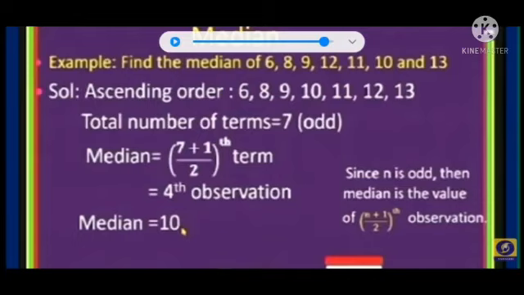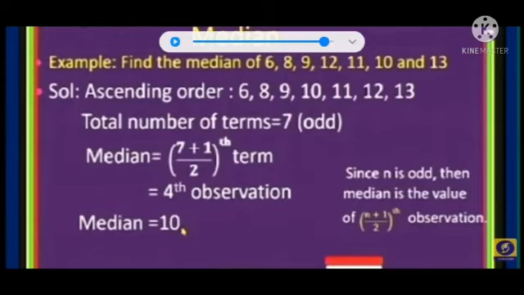Find the median of 6, 8, 9, 12, 11, 10 and 13. So we find the solution. First we arrange the observations in ascending order: 6, 8, 9, 10, 11, 12, 13. How many observations are there? 7.